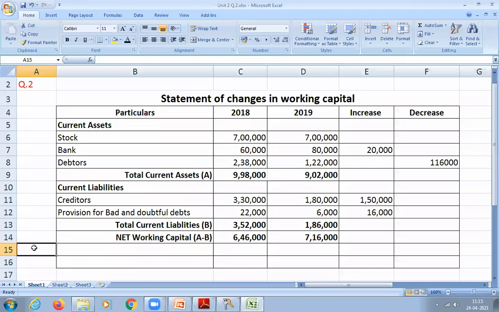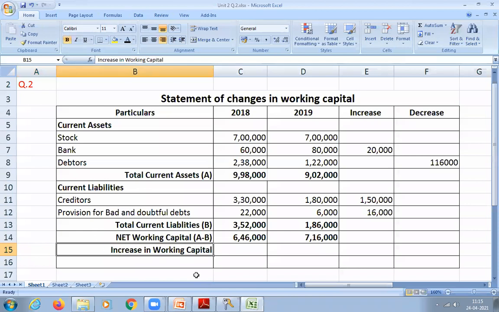Compare these two. In 2018 working capital was 6,46,000. In 2019 it is 7,16,000. So increase or decrease? Increase. So write down increase in working capital in the next line.